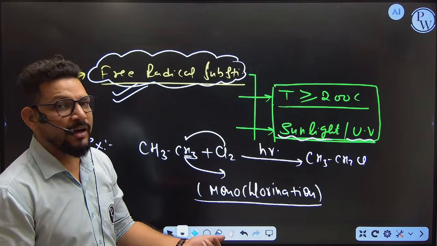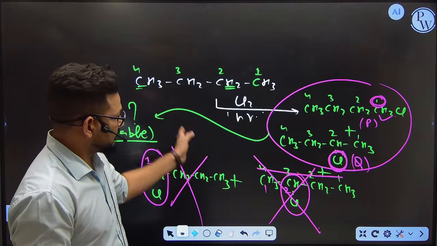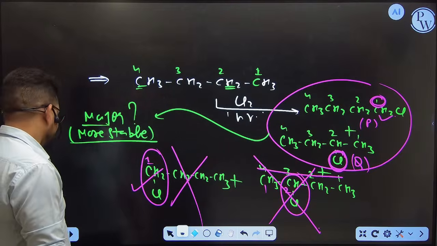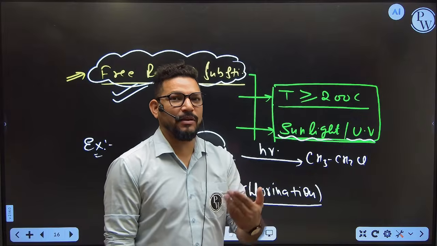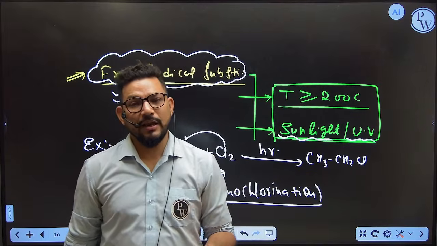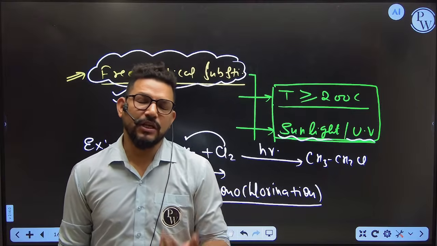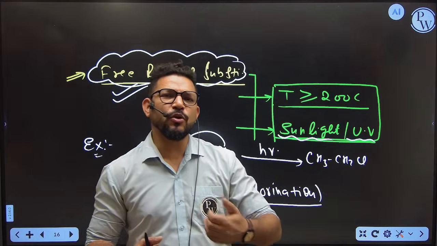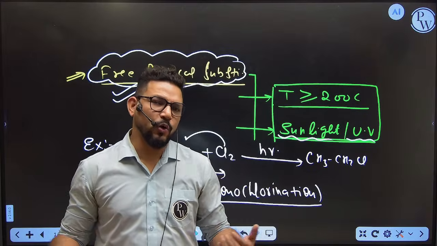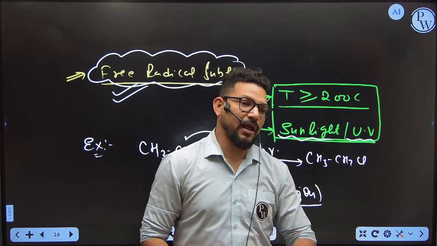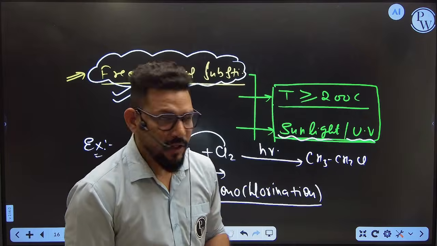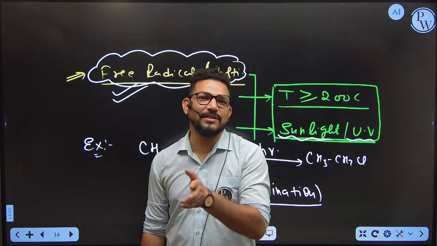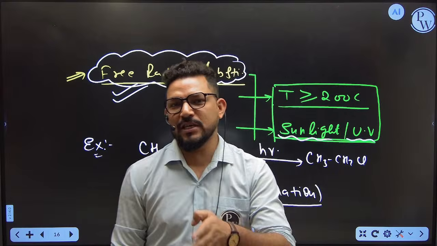How are you going to define the free radical reaction? By monohalogenation, I am going to give you one example here. I think all of you are aware about it. Free radical mechanism can be defined by three steps: chain initiation, chain propagation, chain termination. Initiation stands for the reaction is going to be initiated. Propagation means they are going to combine with each other, and termination means the moment when the product is getting formed. They may also ask you during free radical substitution how many steps are possible. So only three steps are possible: initiation, propagation, termination.